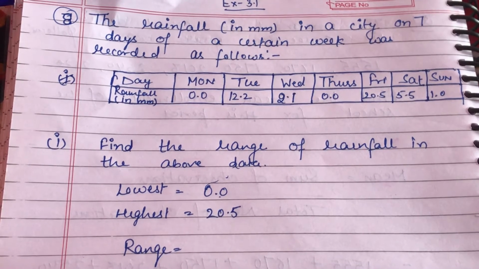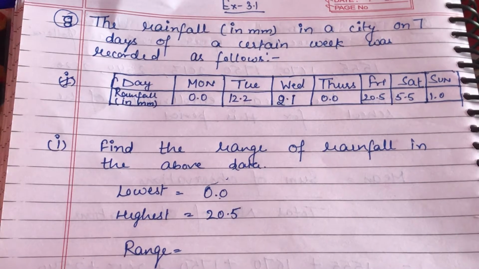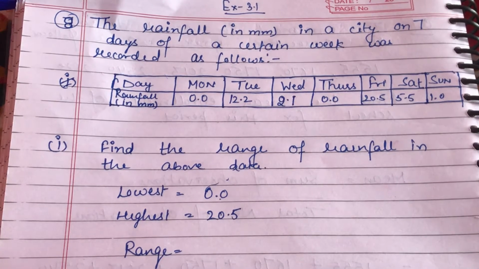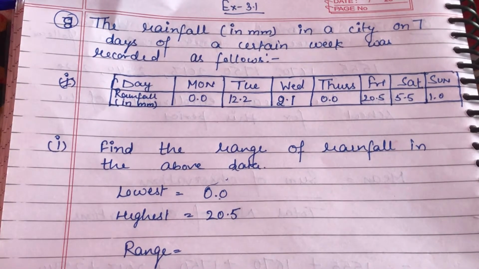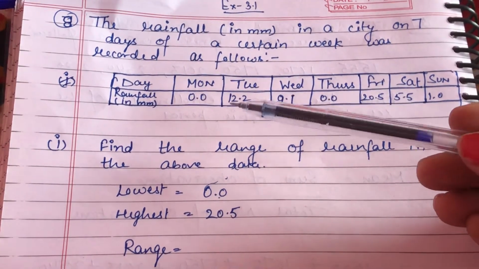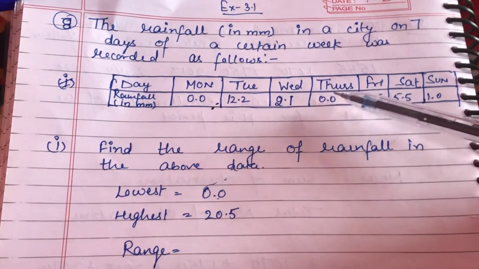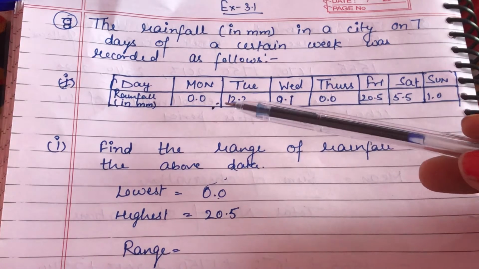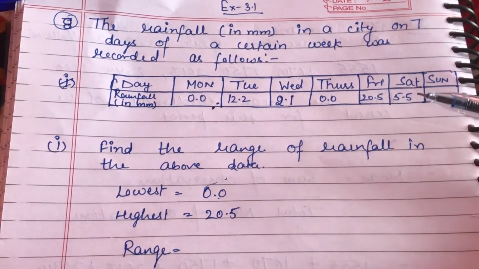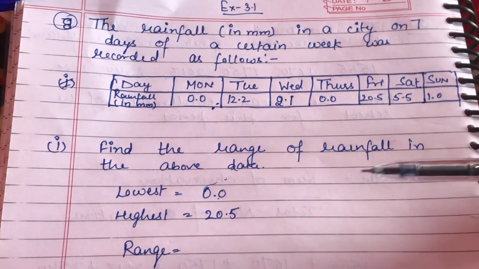Today we are going to start question number 8 of exercise 3.1. The rainfall in millimeters in a city on 7 days of a certain week was recorded as follows. Monday 0.0 mm, then Tuesday, Wednesday, Thursday, Friday, Saturday and Sunday. For the whole week, rainfall in millimeters is given. We have to find out the range in the first part. Find the range of rainfall in the above data.